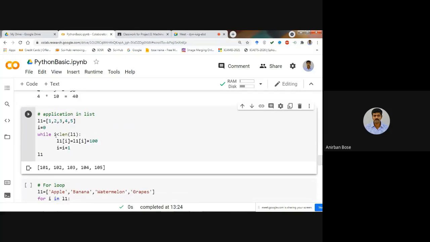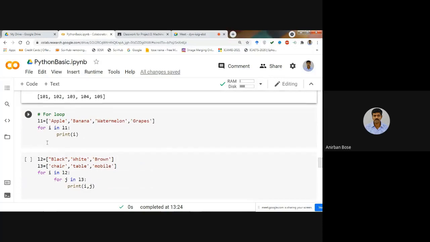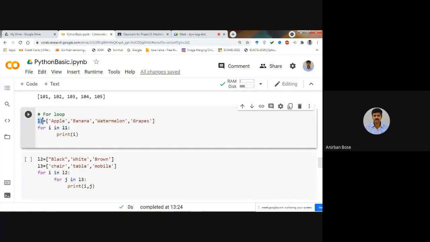Only in the case of a while loop, when the loop will complete is dictated by some condition. This condition applies in a while loop, whereas in a for loop, how many iterations are going to be carried out is given initially. So in a for loop, here you can see that one list has been defined.